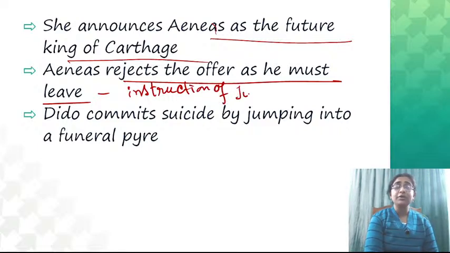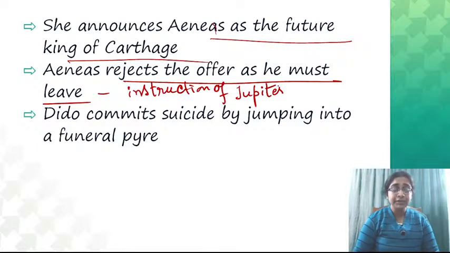Aeneas cannot deny that because it was his father's order. He actually must go to Italy. Now, listening to that, Dido feels very sad, and Dido realizes that their relationship has come to an end.